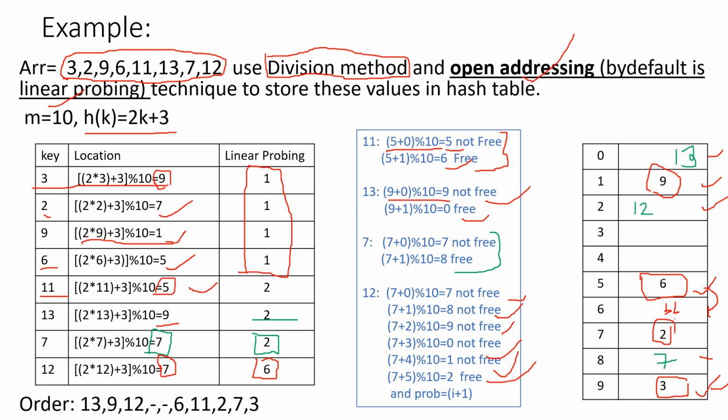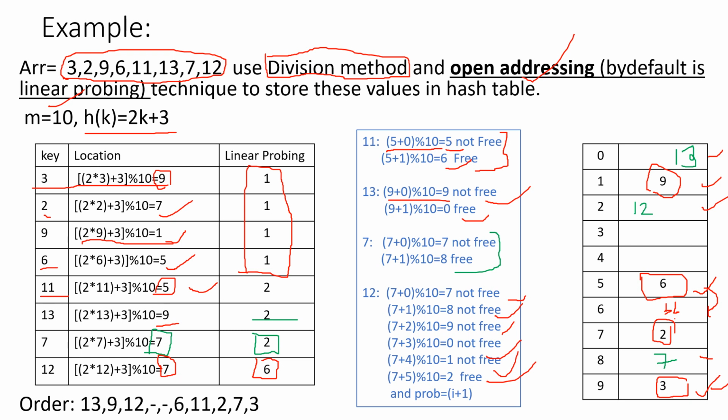They directly ask you the order of the elements in the hash table. So what is this order? 0th index, what value? 13. 1st index, what value? 9. 2nd index, what value? 12. The 3rd index is free, so just give it some symbol like a dash or underscore, to show that it's